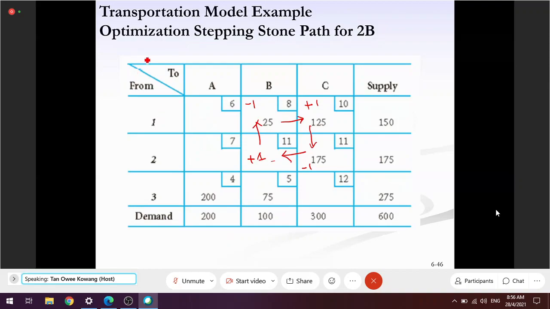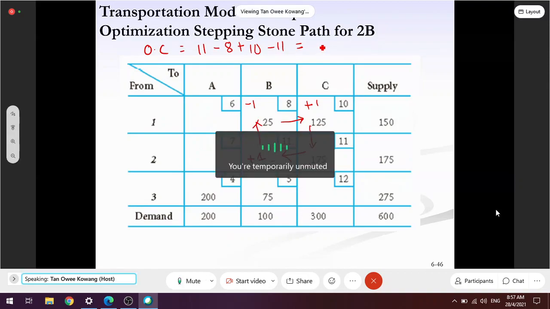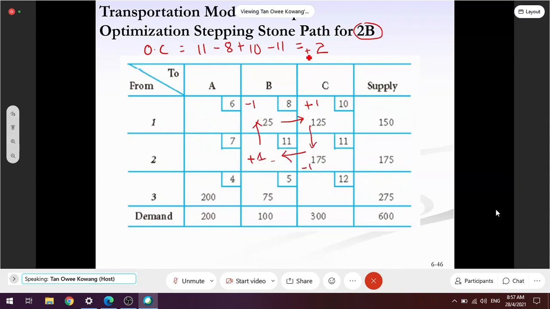So in this case, the opportunity cost will be 11 minus 8 plus 10 minus 11 equal to 2, right? 2, sure. What does it mean by 2? Oh, no, don't consider to move anything to 2B. Because if you move 1 unit to 2B, your cost will increase by $2. Don't. Not a very good option.